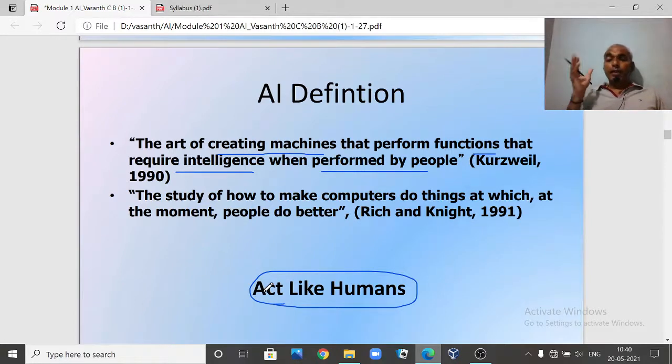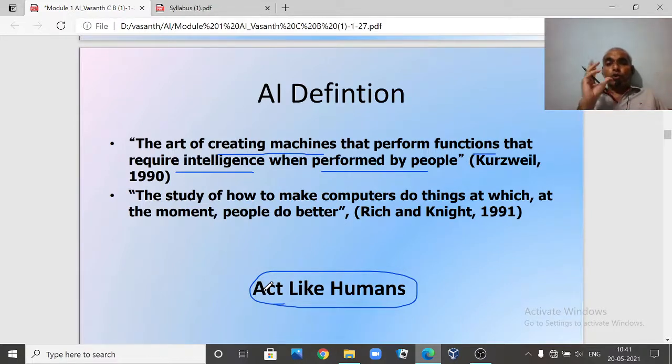We don't have a perfect answer that this is how it works. When you don't have an answer for how our brain works, how can you make a machine work similar to our brain? So thinking like humans is still difficult for us, but acting like humans, somewhere we can do it, right?